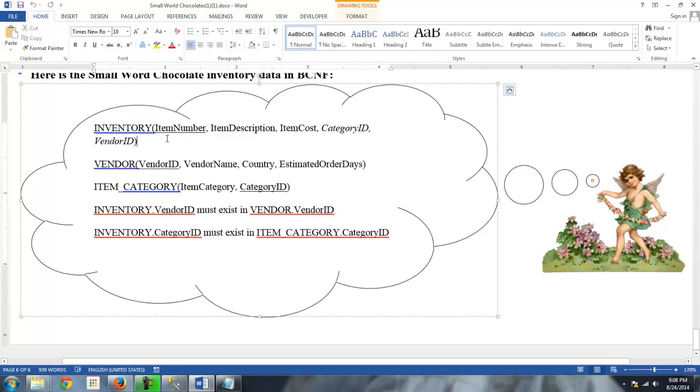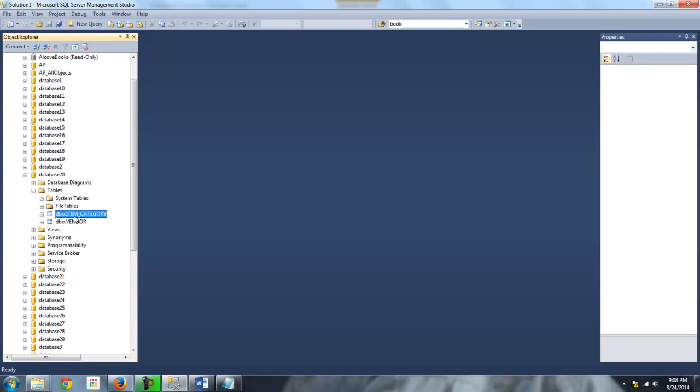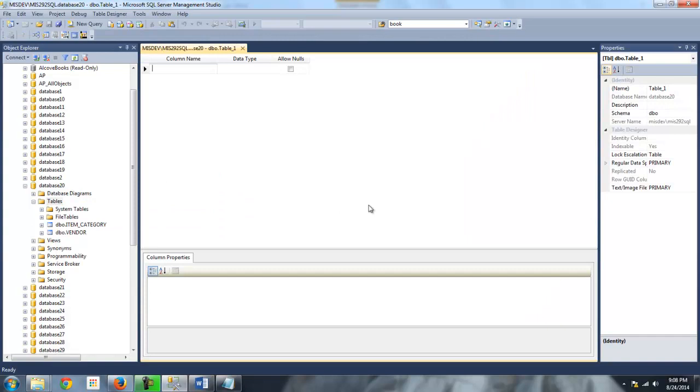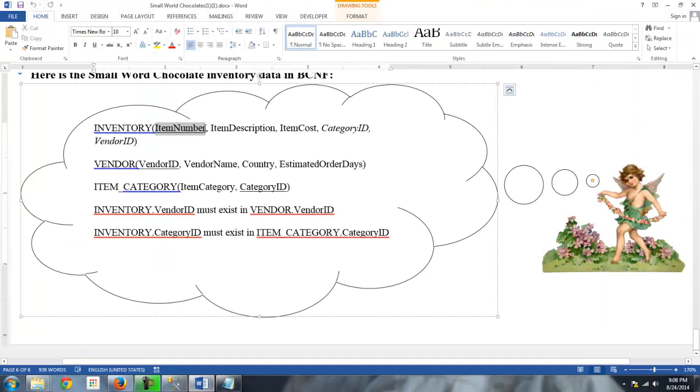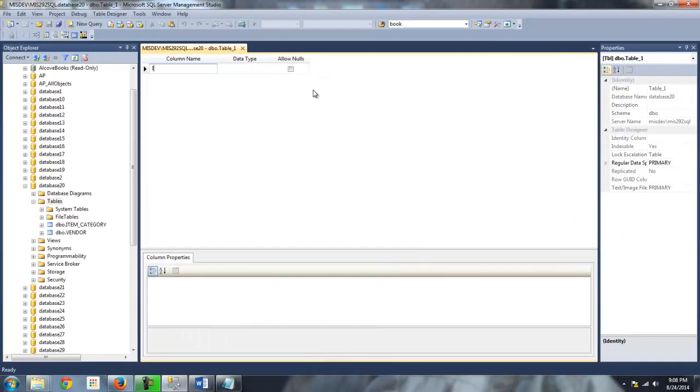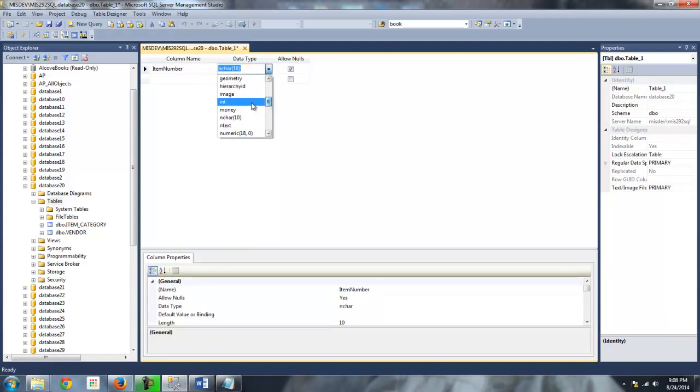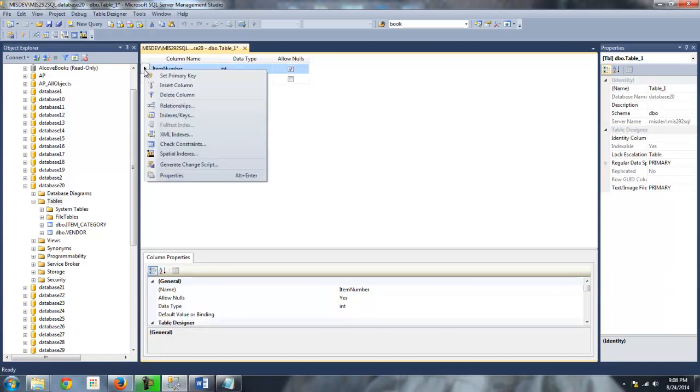One thing we have not done yet. Let me get started on this inventory table here. Okay, so again, over here, I'm going to right-click Tables, New Table. This is going to be the inventory table. I think I'm going to start with this primary key, the item number, all right? So here I go. I'm going to type item number. Or, you know, I think maybe a better name for that column would be inventory ID, but I already have the insert statement, so let's just go with this. And the data type, I think I'll do an integer. One thing I did not show you how to do yet is I'm going to make this the primary key, okay?